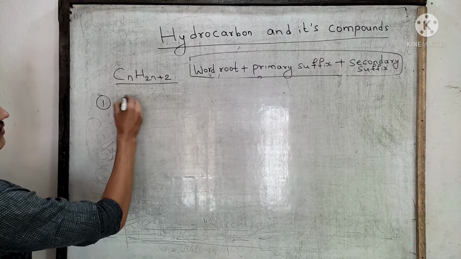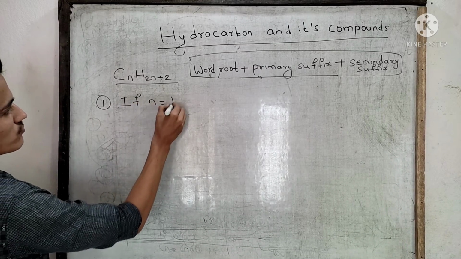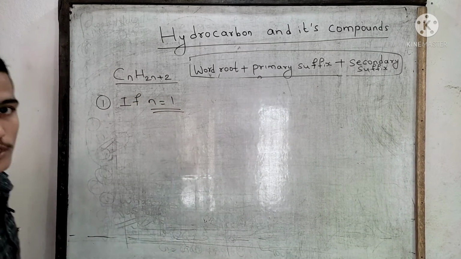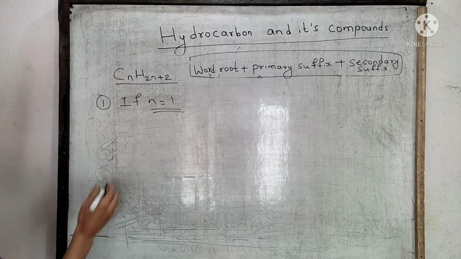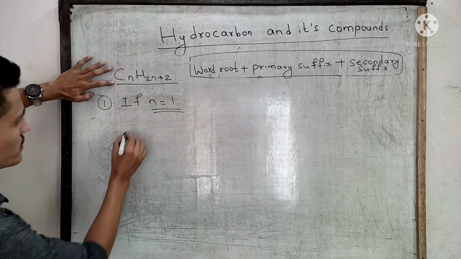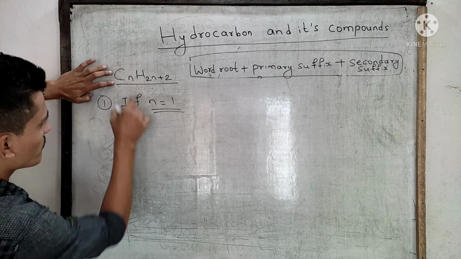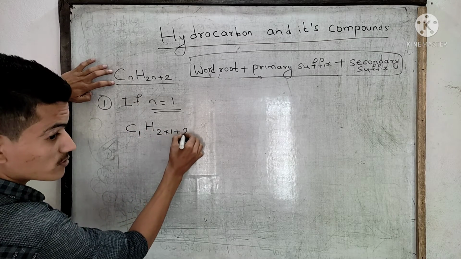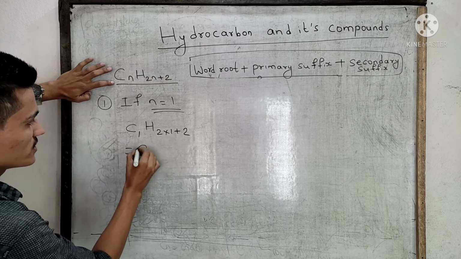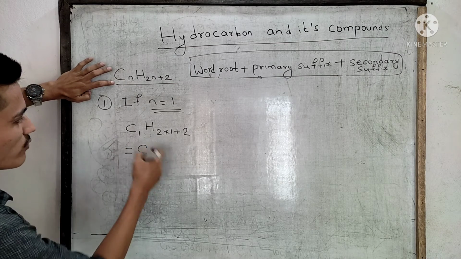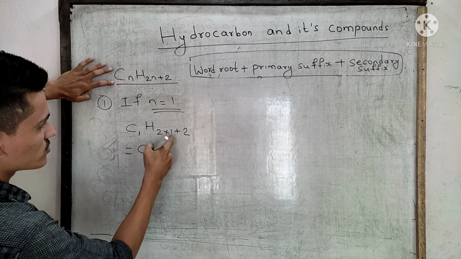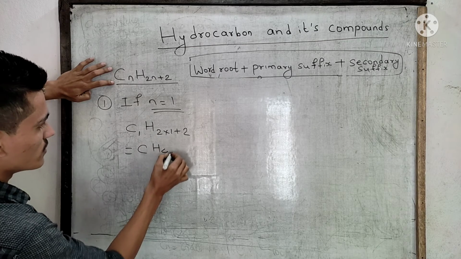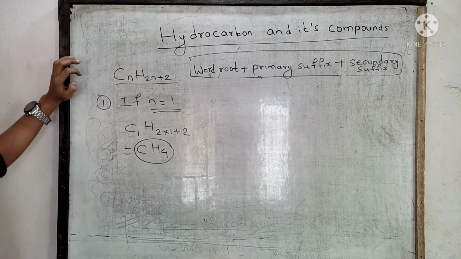If n is equal to 1, it means the first member. What will it become? C, in place of n 1, H 2 into 1 plus 2. Yes, means C, no need to write 1, H 2 plus 2 means 4, CH4.